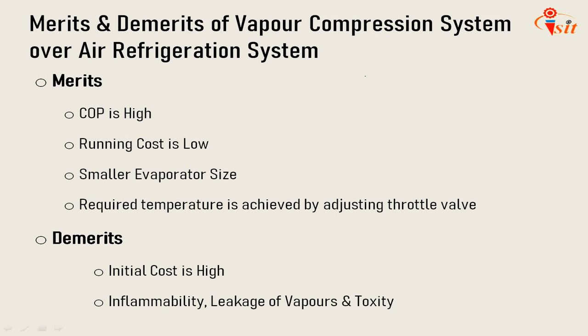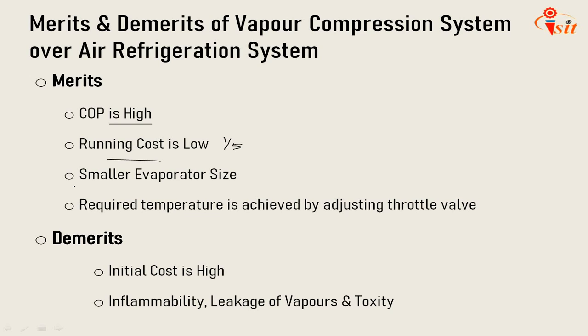Now there are certain merits and demerits of the vapor compression system over the air refrigeration system. So we'll see the merits first. First, COP is quite high, as the working of the cycle is very near to the reverse Carnot cycle. Second, running cost is low. When used on the ground level, the running cost of the vapor compression system is only 1/5 of the air refrigeration system.